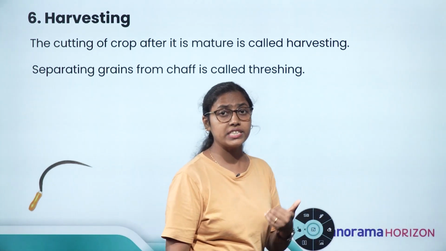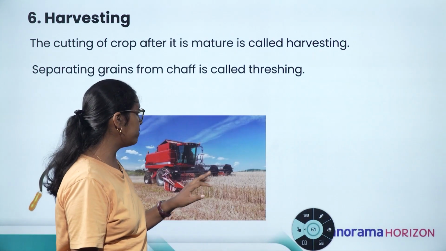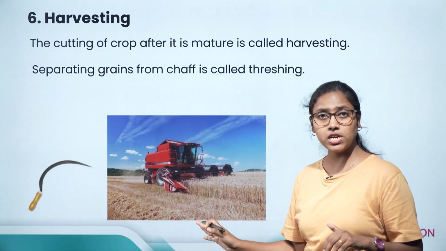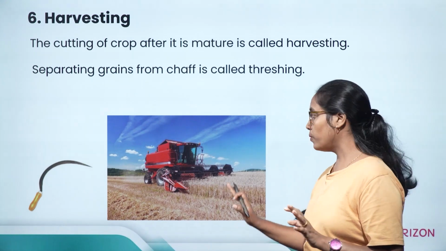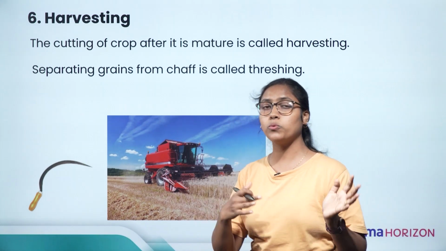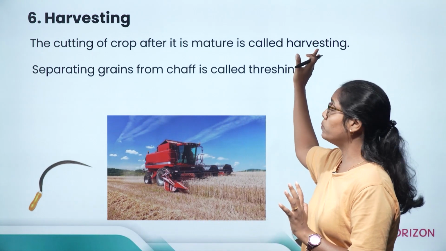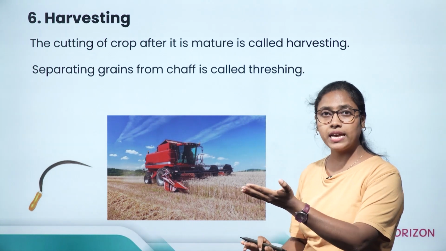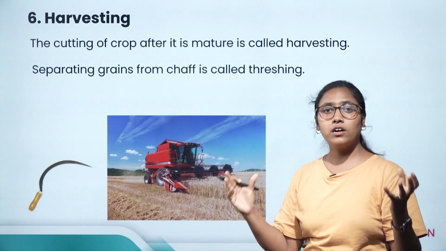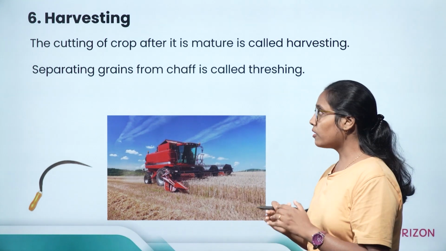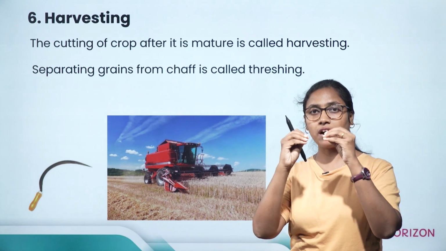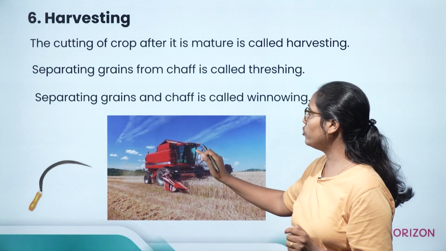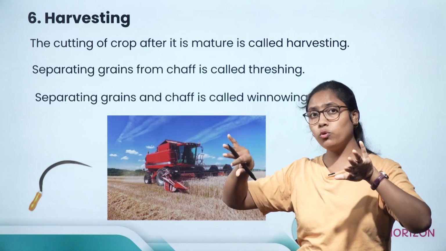Nowadays, there are machines available which can do both harvesting and threshing. As you can see here, this is a harvester as well as a thresher. We call it a combine because it serves both purposes, that is harvesting as well as threshing. It will cut the crops and separate the grains from the shaft. Now the next thing, when the grains and shaft get separated, the grain has to be removed from the shaft.